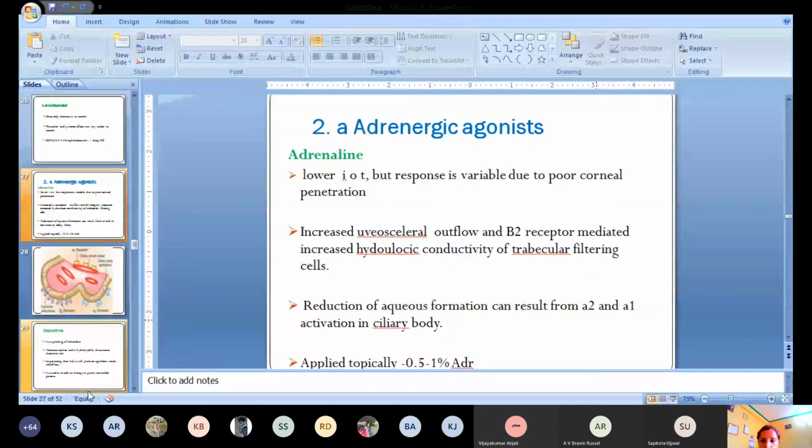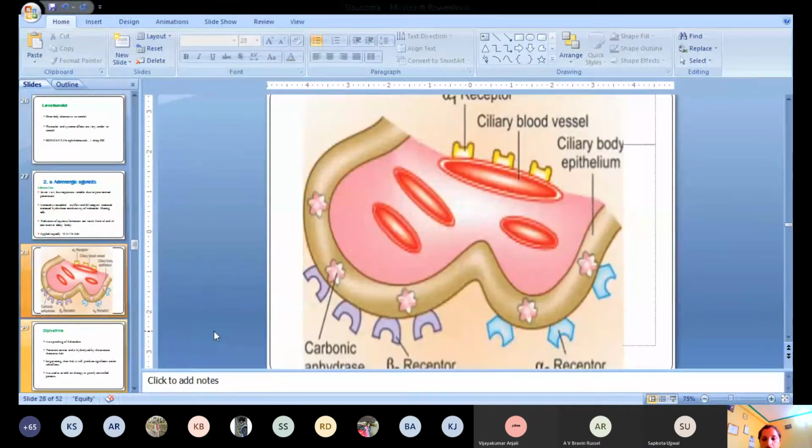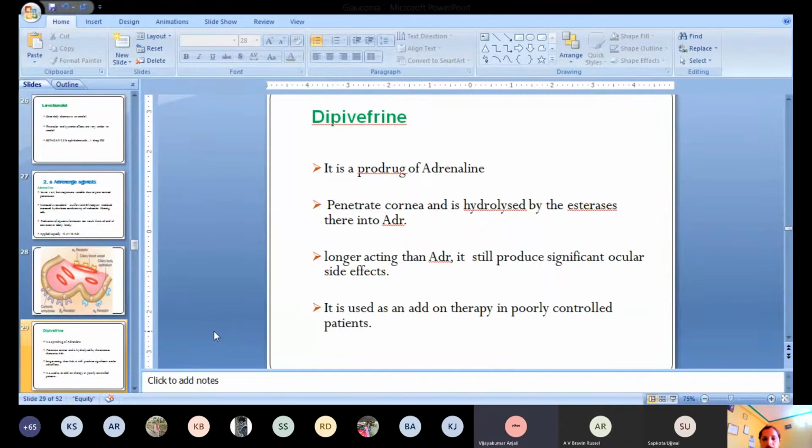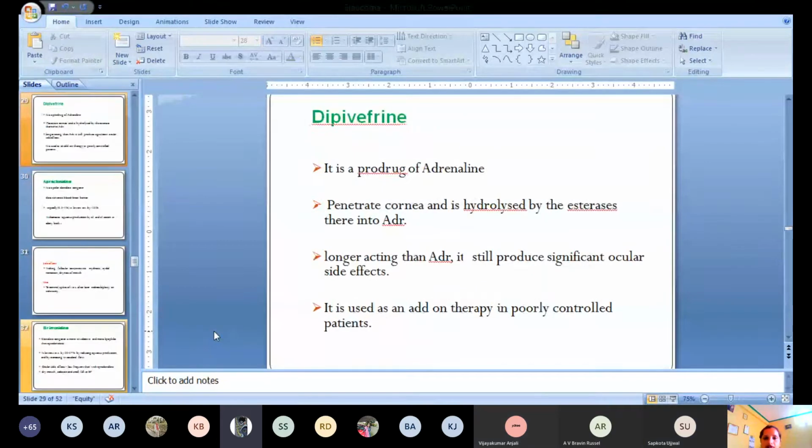I have shown it in the slides. Ma'am, we can see the diagram. Still diagram or next slide? Next slide. Next, ma'am.